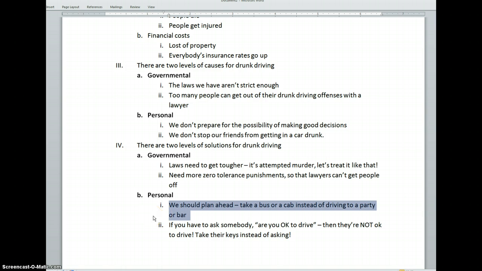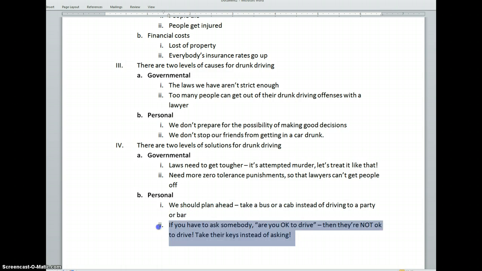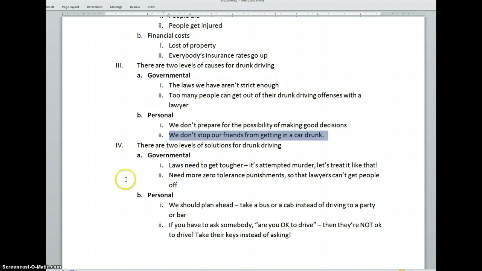Take a bus or a cab instead of driving to a party or a bar. If you have to ask someone, are you okay to drive? They're not okay to drive. Take their keys instead of asking. That's down here for the solution to we don't stop our friends from getting in a car drunk. So these are, as you can see, matching up now. One for one. Every cause should have a corresponding solution.